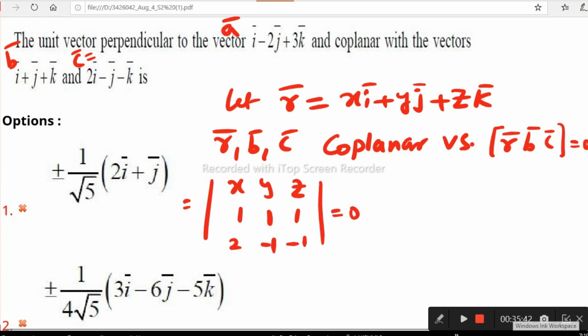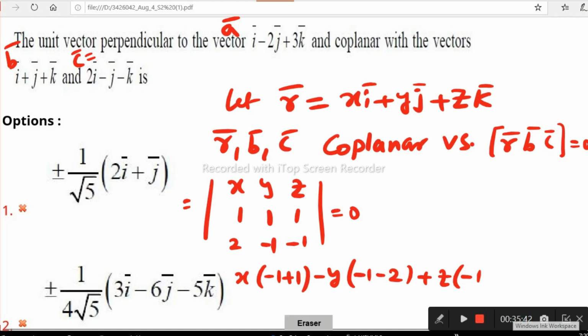Expanding: x into 1 into minus 1 plus 1, minus y of 1 into minus 1, 2 into 1 is 2, minus 1 minus 2, with the minus sign, minus 2 plus z into the minus 1 minus 2, z also the same, equals 0.